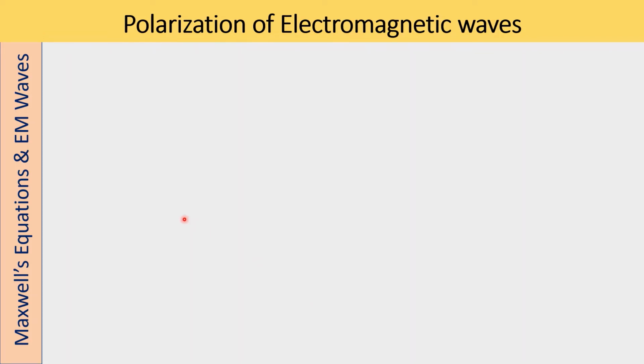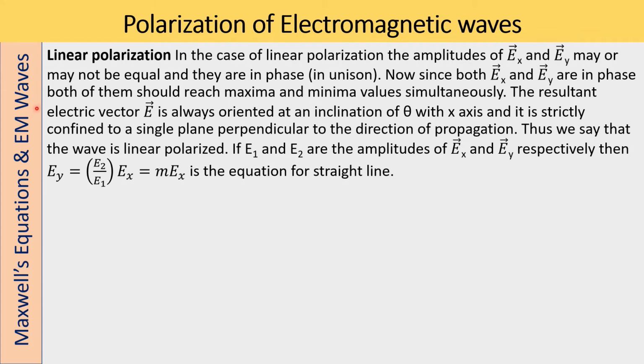So first, linear polarization. In the case of linear polarization, the amplitudes Ex and Ey may or may not be equal, and they are in phase with each other. So Ex and Ey are the two components. If they are in phase with each other, then we will get the linearly polarized light. Ex may be equal to Ey or may not be equal, but they should be in phase with each other.